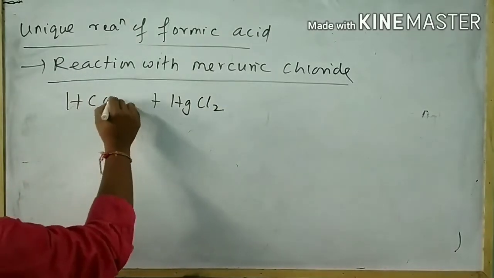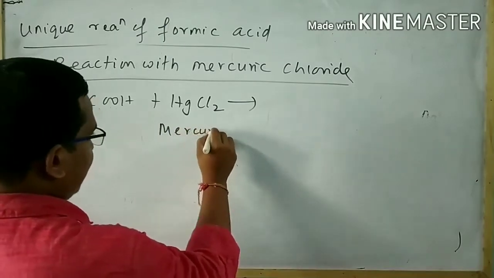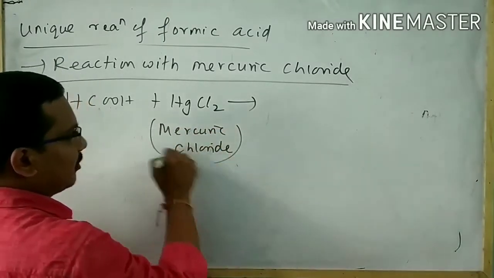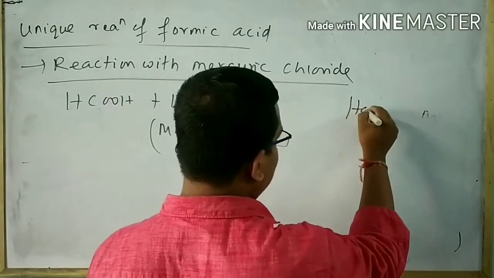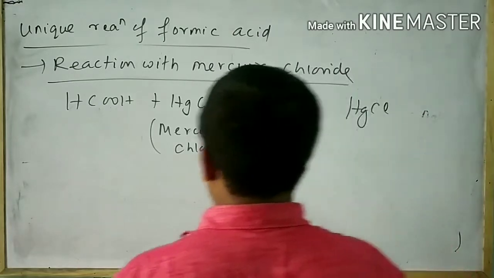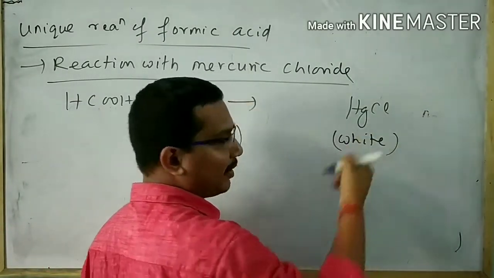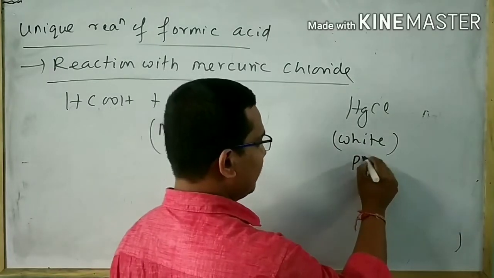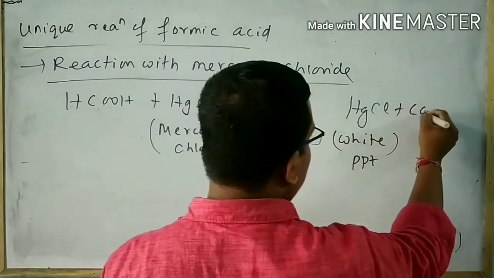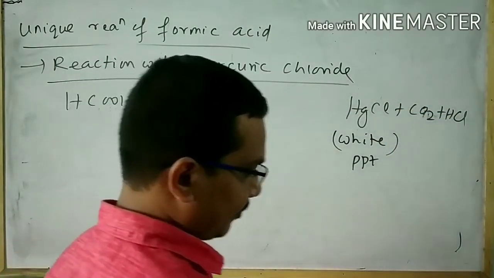When formic acid is subjected to reaction with mercuric chloride, then mercurous chloride is formed. Mercurous chloride means HgCl. That is white, giving a white precipitate. And the other products are CO2 and HCl.